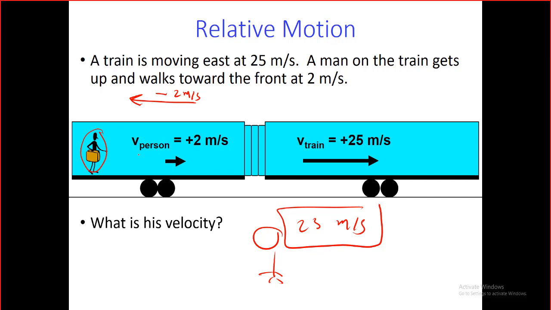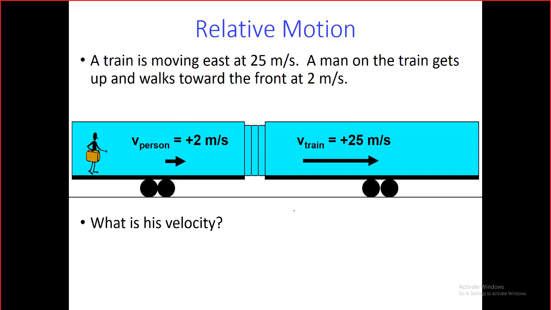Guys, although the speed of the person itself is minus 2 relative to the train itself, at the end of the day I will see this person moving backward, but in general I'll be seeing him moving forward, with less speed than the train, which will be moving with 23 meters per second. Is that clear, guys? Yes, it is. Relative velocities need you to think about the problem. Just think about it. Imagine it. And ask yourself, where is the reference point? Then just answer the question right.